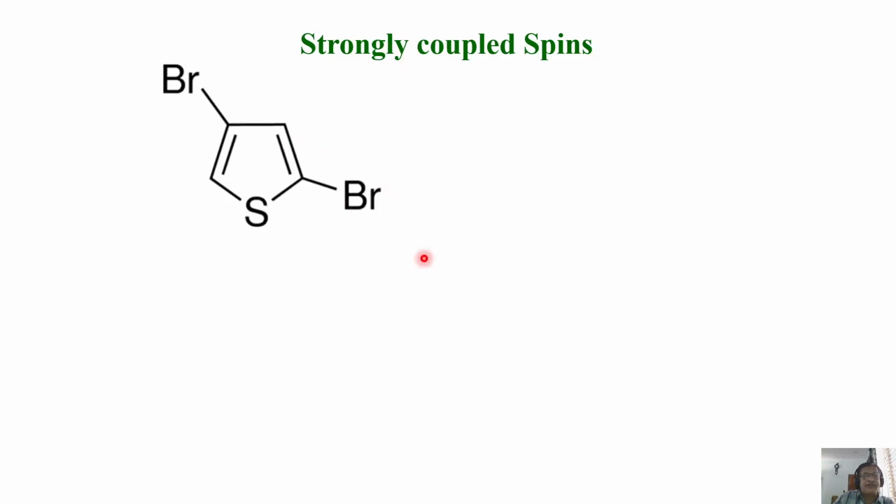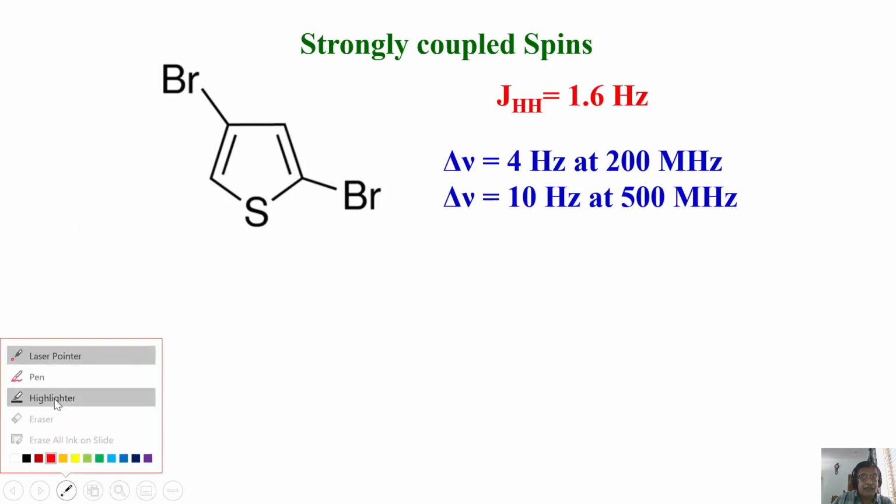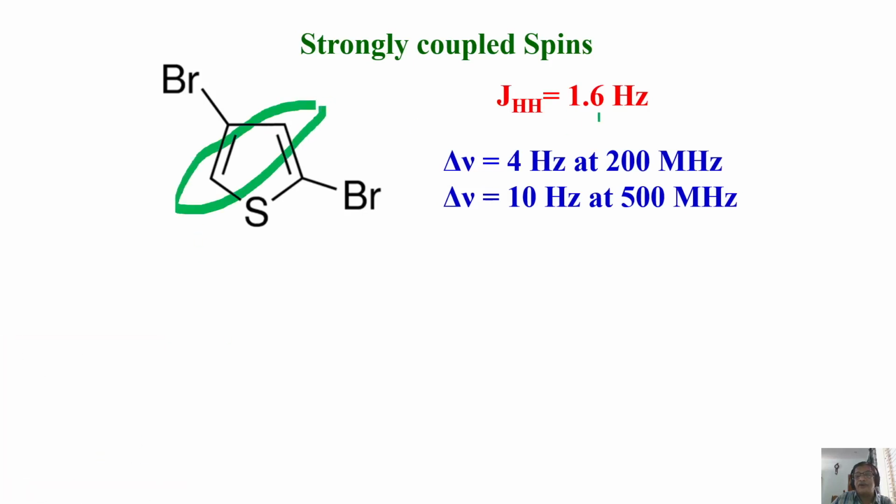Let me give you an example of a strongly coupled spin. Look at this proton. This is a thiophene system substituted by two bromines. JHH between this proton and this proton is of the order of 1.6 hertz. What is the chemical shift separation? It is only 4 hertz at 200 megahertz. Even if you go to 500 megahertz, it is only 10 hertz. If you go even to 1 gigahertz, it can become only 15 or 20 hertz.